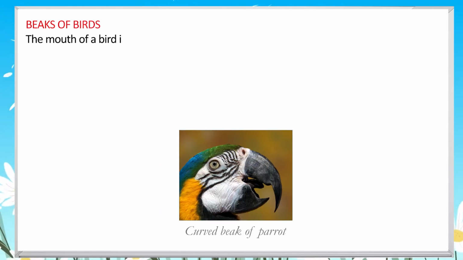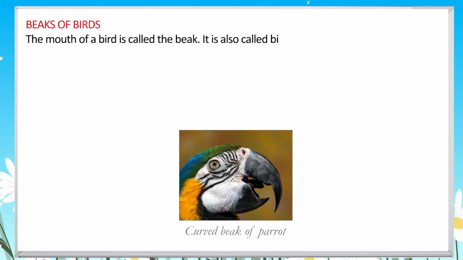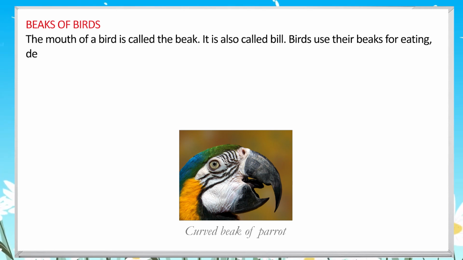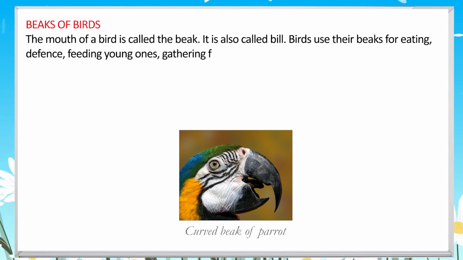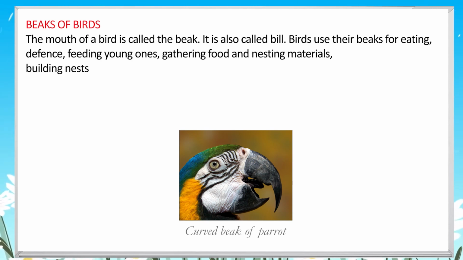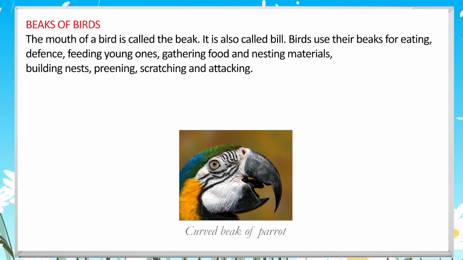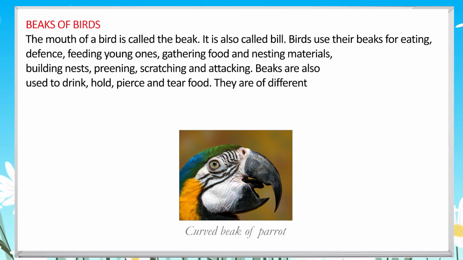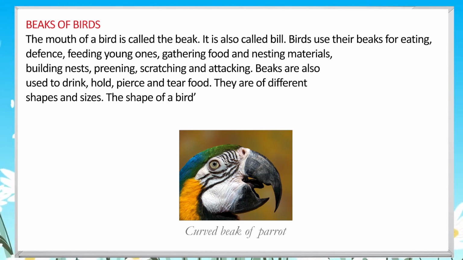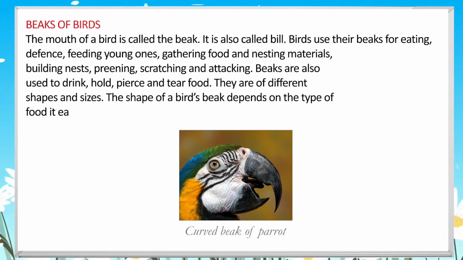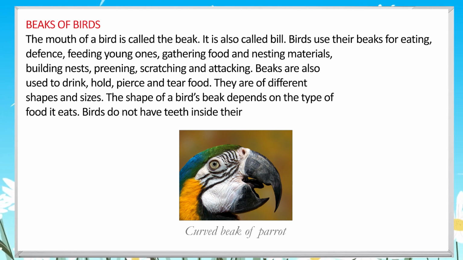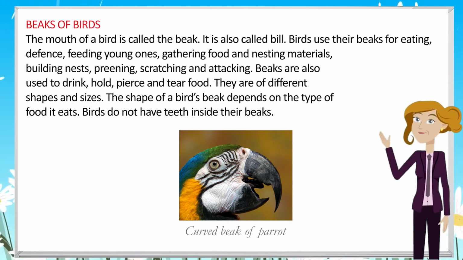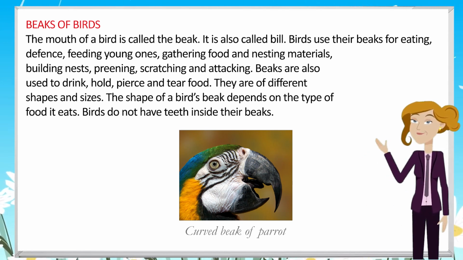Beaks of birds. The mouth of a bird is called the beak. It is also called bill. Birds use their beaks for eating, defense, feeding young ones, gathering food and nesting materials, building nests, preening, scratching and attacking. Beaks are also used to drink, hold, pierce and tear food. They are of different shapes and sizes. The shape of a bird's beak depends on the type of food it eats. Birds do not have teeth inside their beaks.